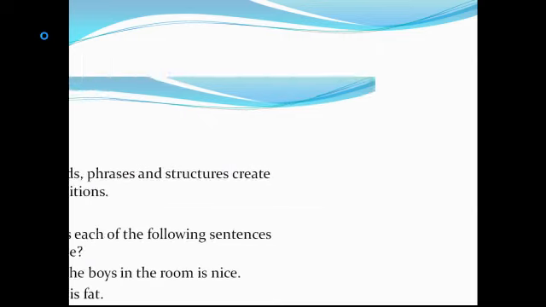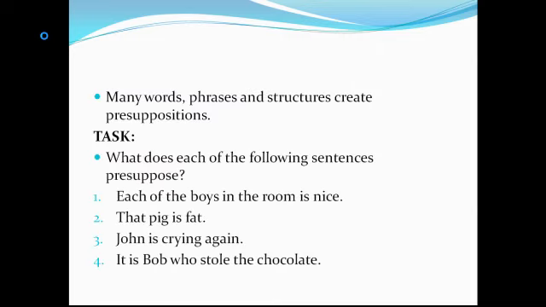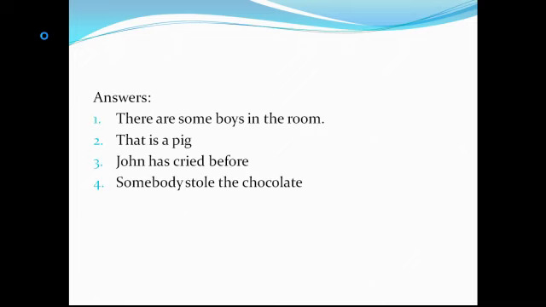Moving to the fourth and the last sentence. It is Bob who stole the chocolate. What is being presupposed here? Look at your answer as I give you mine. When somebody says, it is Bob who stole the chocolate, he or she assumes that the hearer or the listener knows that somebody stole the chocolate.